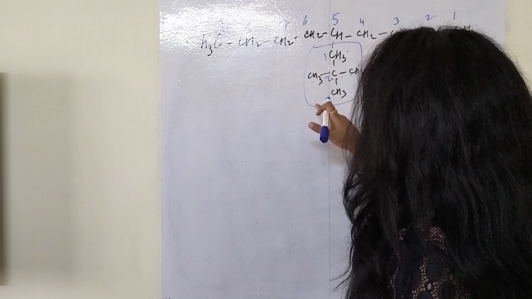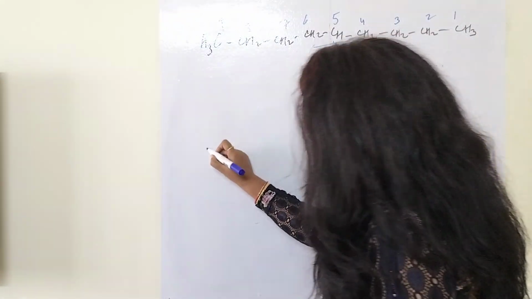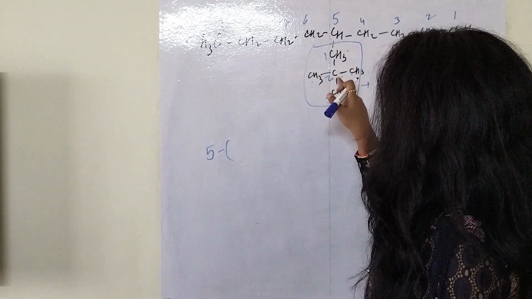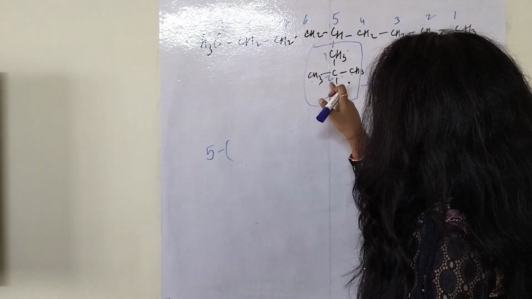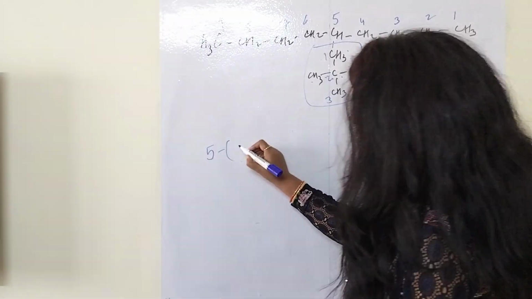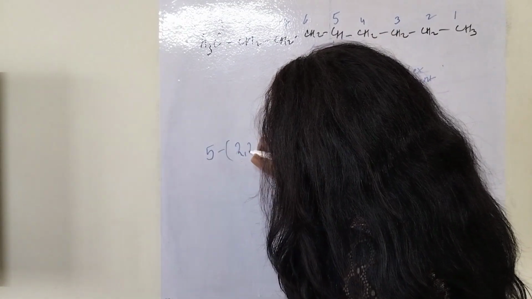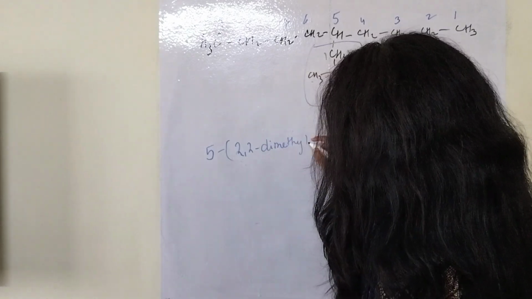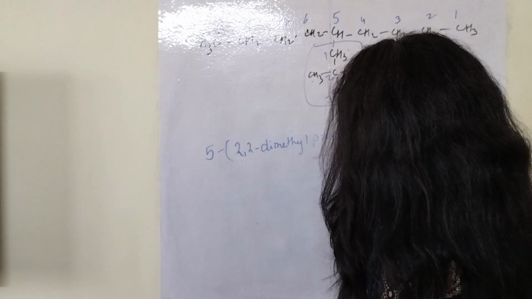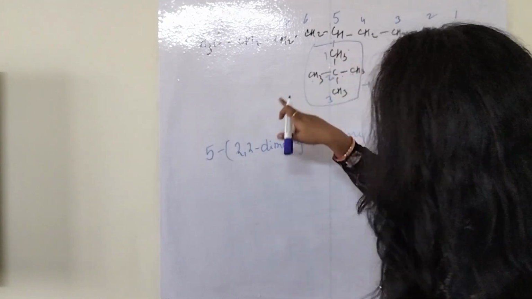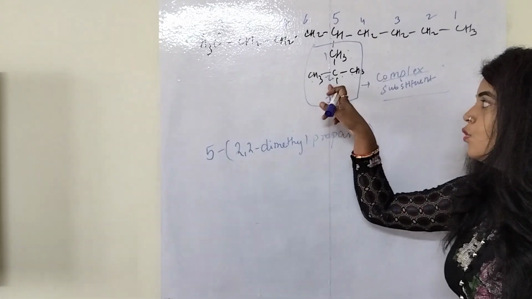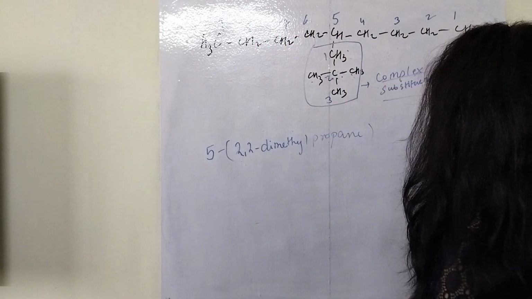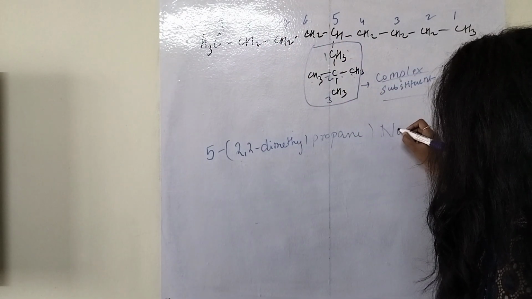So what will be the nomenclature of this compound? On which carbon number is this substituent attached? Number 5. So 5, then bracket. On the substituent, 2 substituents are present on carbon number 2, so it will be 2,2-dimethylpropane. So I have written the name of the substituent: 2,2-dimethylpropane. And the name of the longest carbon chain is nonene.